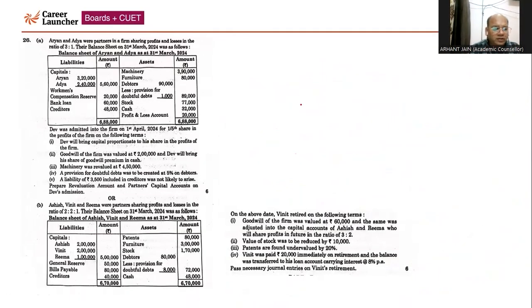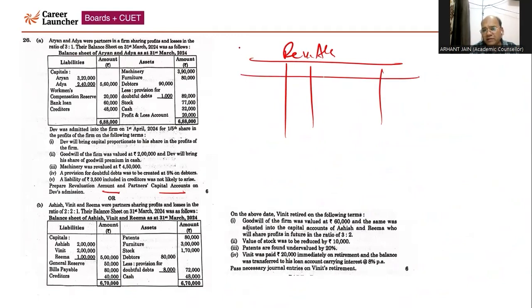Now, question number 26. In question number 26, we are required to prepare revaluation account and partners capital account. So when we prepare revaluation account here, the limited adjustments are given here, right? We are solving the part A first, right? So Aryan, Adya, in this is a case of admission. Machinery account is appreciating by 60,000. Then creditors not likely to be paid, so creditors account debit to revaluation account.